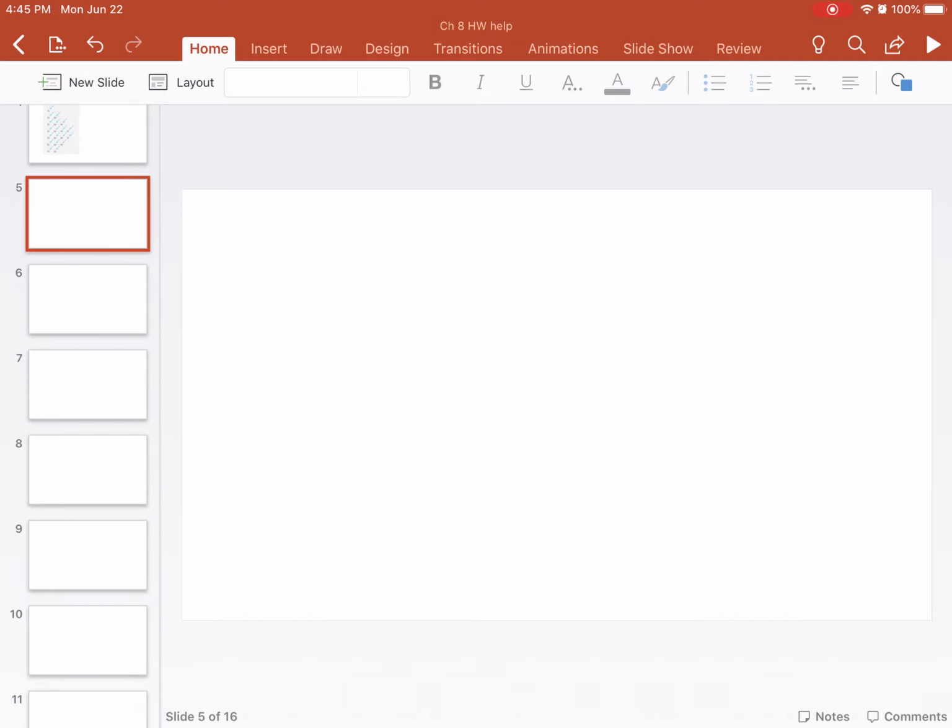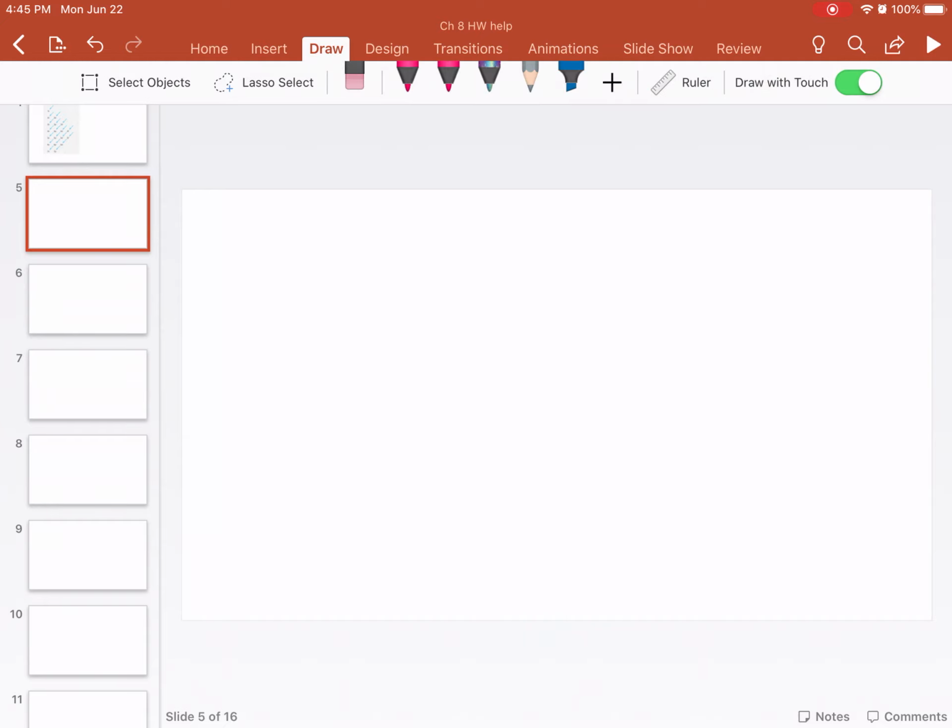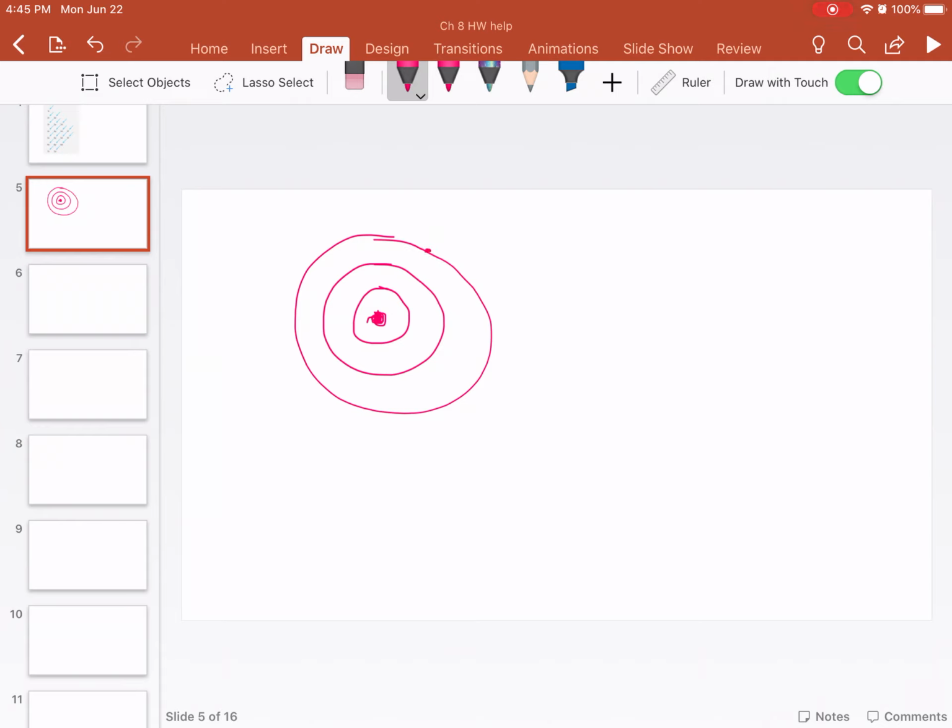For example, let's say this is your nucleus and then you have shells, and then you can have some electrons. These electrons are in the same level, and then you can have some other electrons in the inner levels.